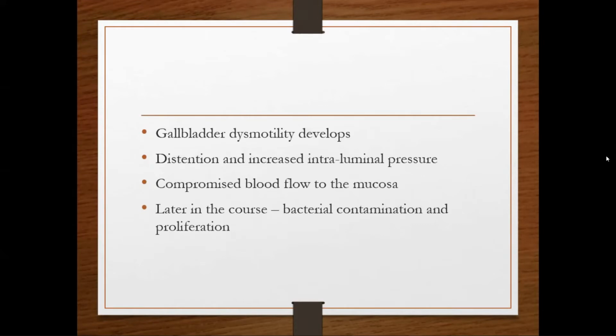The normal mucosa is damaged by the detergent action of the bile, and the damaged mucosa secretes more fluid than it can absorb. As there is more fluid accumulation, there is distension of the gallbladder. This distension releases inflammatory mediators like prostaglandin, and prostaglandin further worsens the mucosal damage as well as causing ischemia.